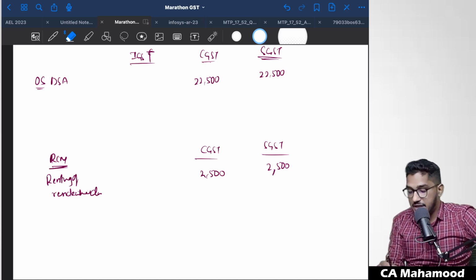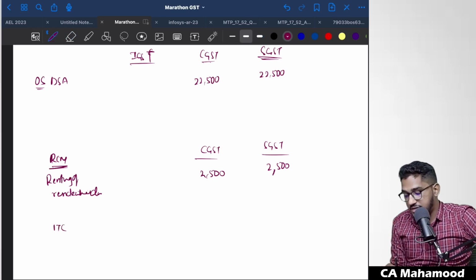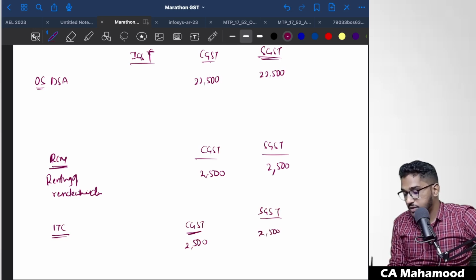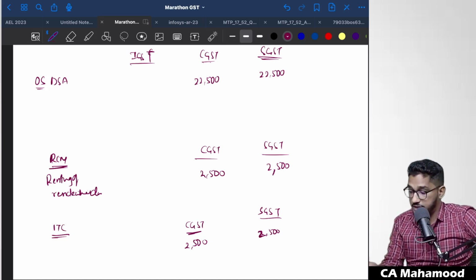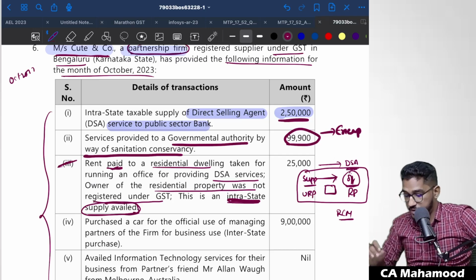So when I calculate the input tax credit and make a table for it, they are getting an input tax credit of CGST 2,500 and an input tax credit of SGST 2,500. This they will pay in cash and they will get the credit of that immediately. Clear? Right. Next, let us address a few more points here.